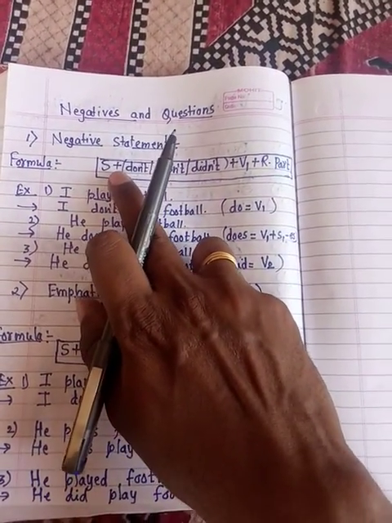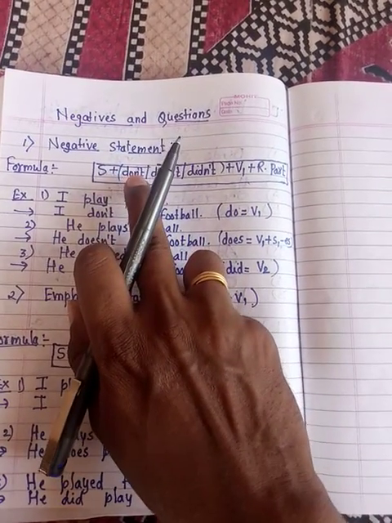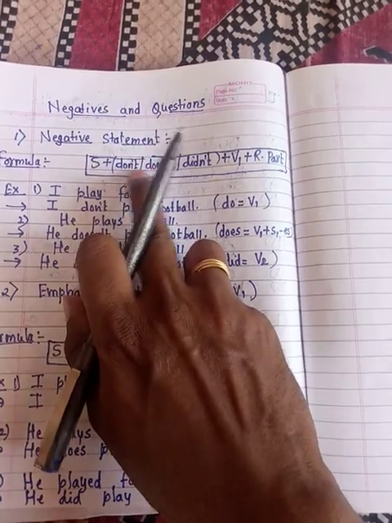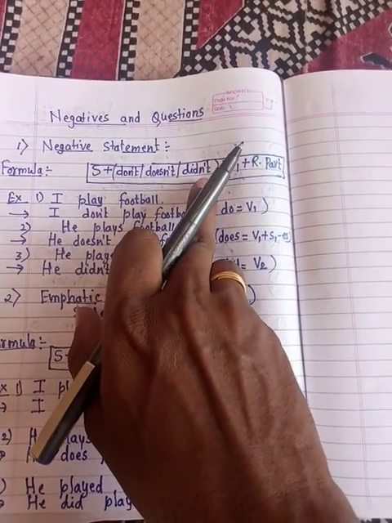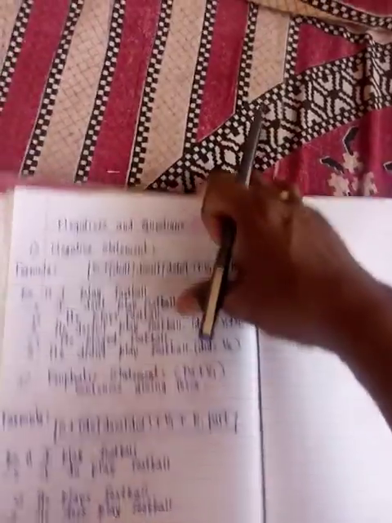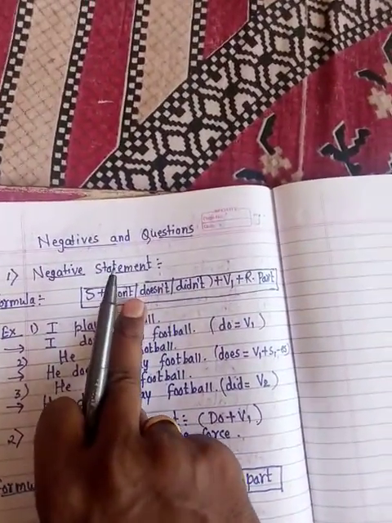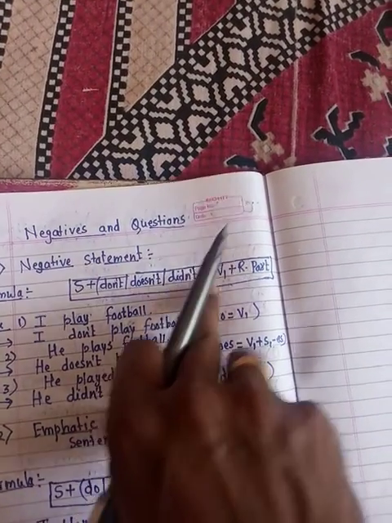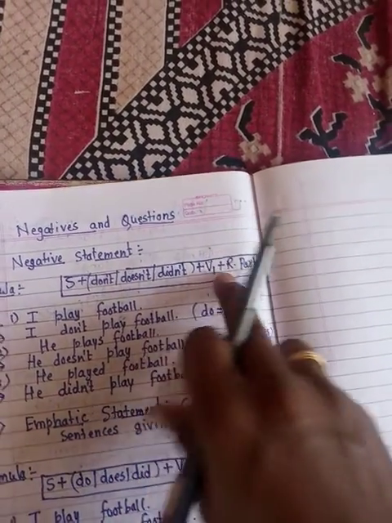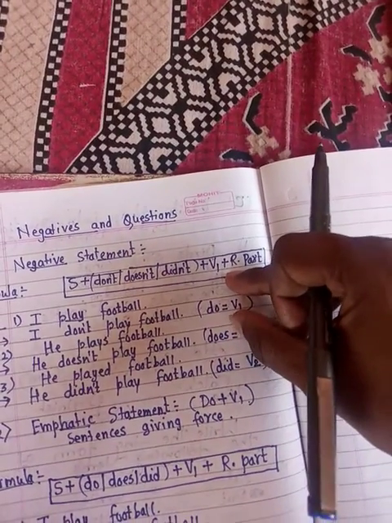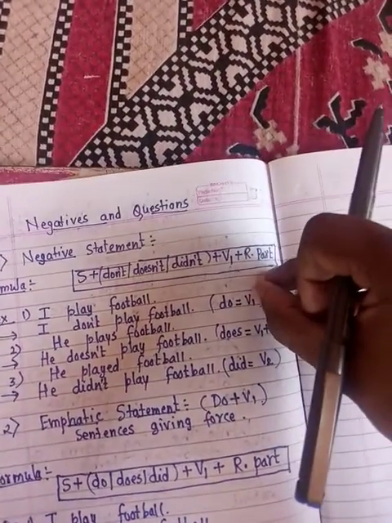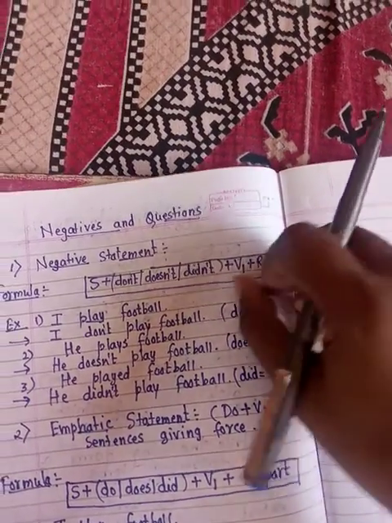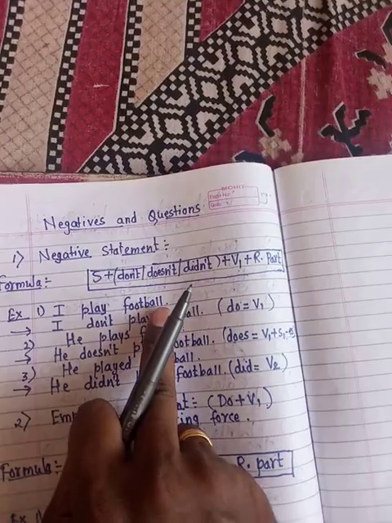It's very simple. You have to take the subject as it is, then based on the verb, looking at the verb, you have to use don't, doesn't or didn't. I repeat, one of these three verbs, not all the three together, either don't or doesn't or didn't. Looking at the verb, then V1 form of the verb from the sentence, means you have to change the verb to its main form, and then the remaining part of the sentence, whatever might be there in the sentence.